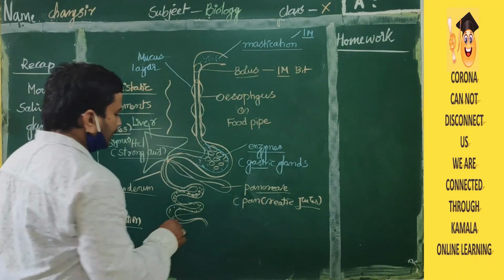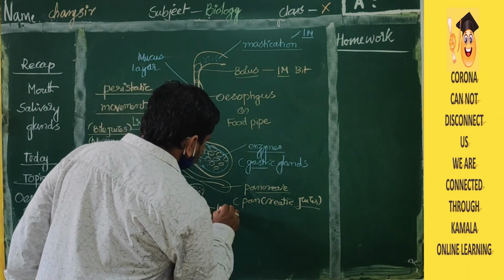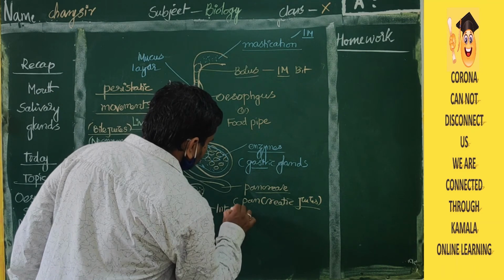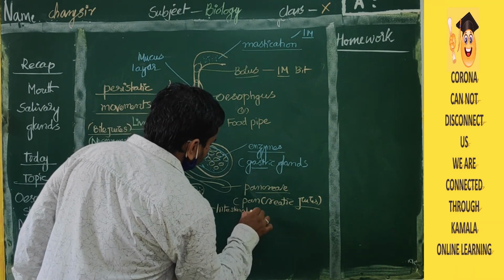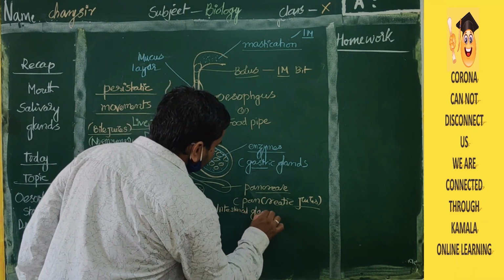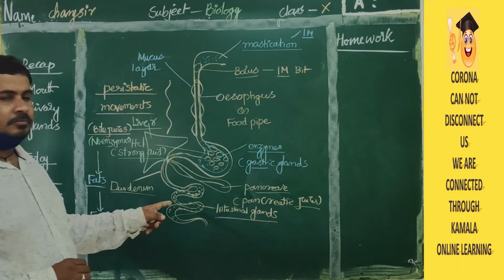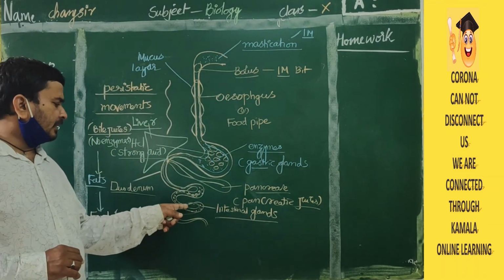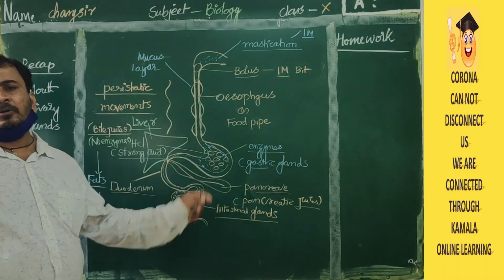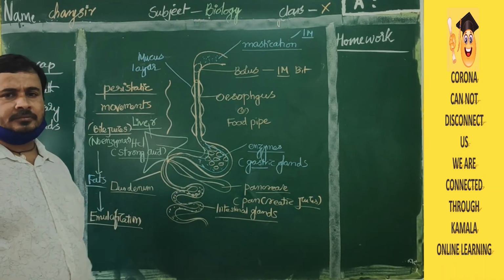Not only that, intestinal glands are also present. These intestinal glands also will release some enzymes. They will act on the food. Finally, in the small intestine, 100% of the food will be digested.